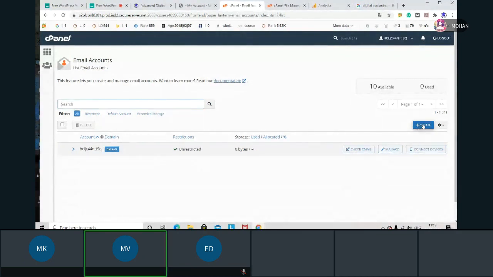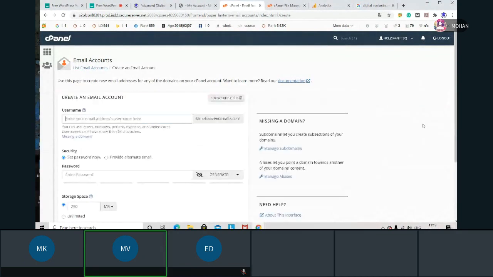When I click on it, it asks for the username. When I give Ilyadik, an email ID will be created on this domain name: ilyadik@mohanviramalla.com. Mohan Viramalla is a website.